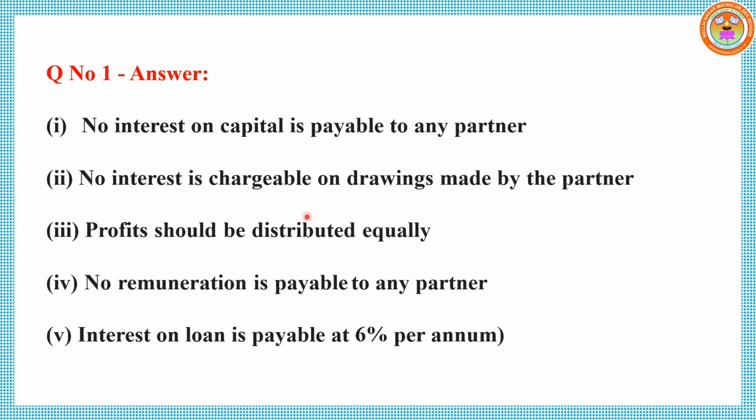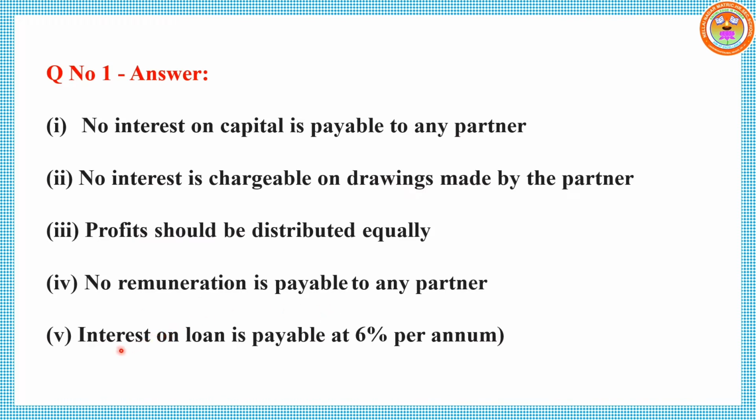Point number 3, profit should be distributed equally, not based on capital ratio. Point number 4, Daniel is an active partner, so he demands 10,000 per month. He is not eligible to take salary, so no remuneration is payable to Daniel.